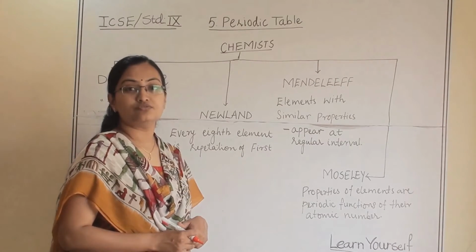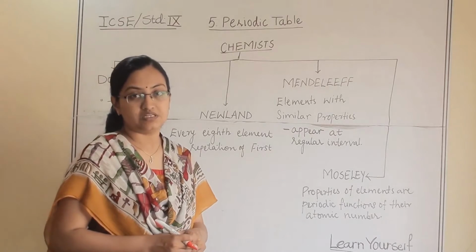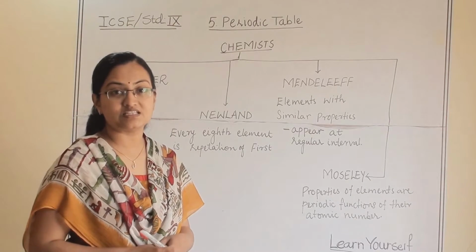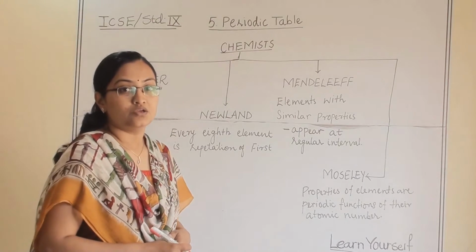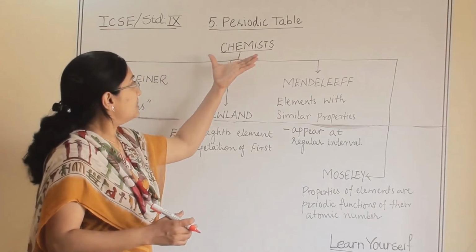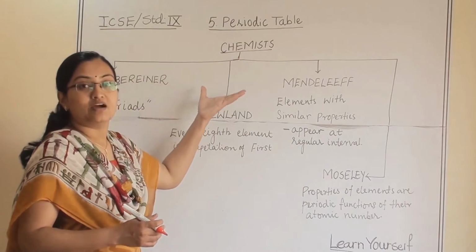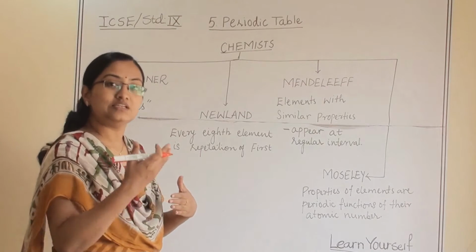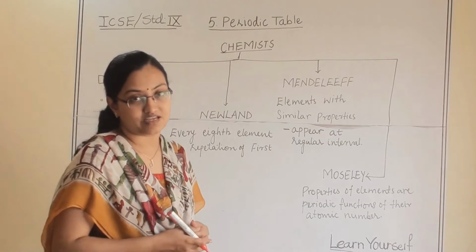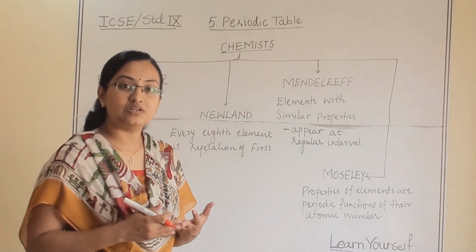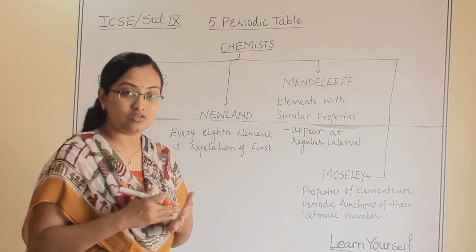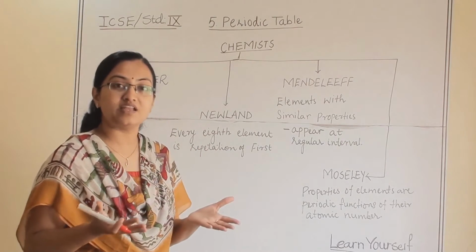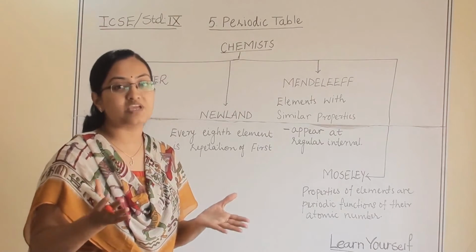Today we are going to learn about the periodic table from the syllabus of ICSE Standard 9. This is giving a general idea about the periodic table, which you are going to learn in detail in Standard 10. So what is a periodic table? How have we arranged all the elements, why have we arranged them, and what trends have we followed?